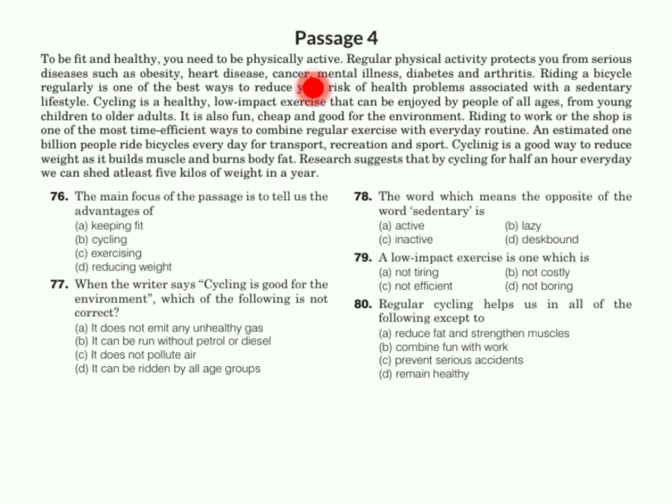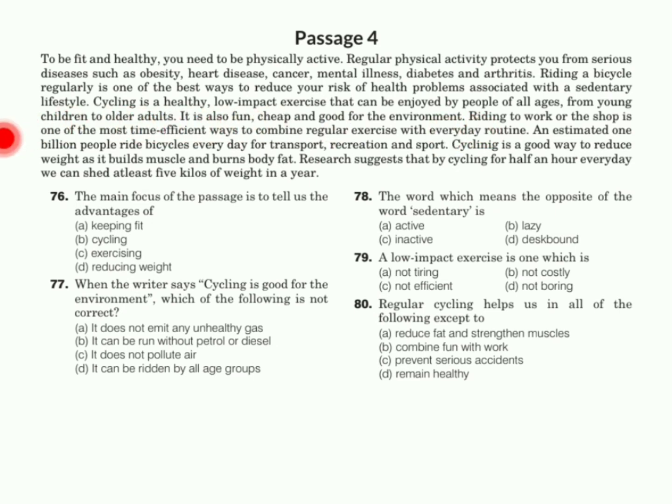Riding a bicycle regularly is one of the best ways to reduce your risk of health problems associated with a sedentary lifestyle. Cycling is a healthy, low impact exercise that can be enjoyed by people of all ages, from children to old adults. It is also fun, cheap, and good for the environment. Riding to work or the shop is one of the most time efficient ways to combine regular exercise with everyday routine.